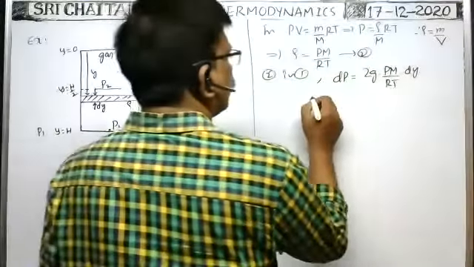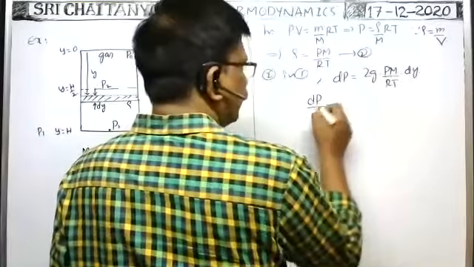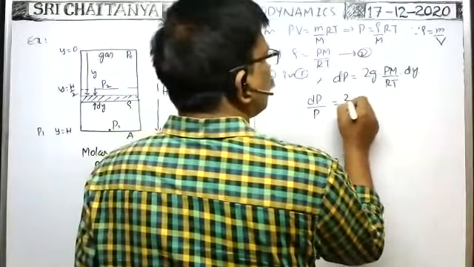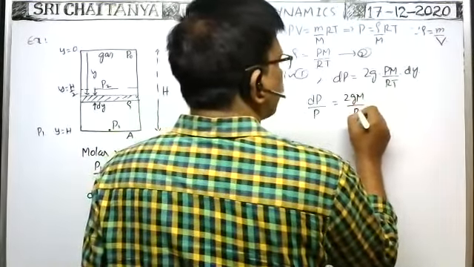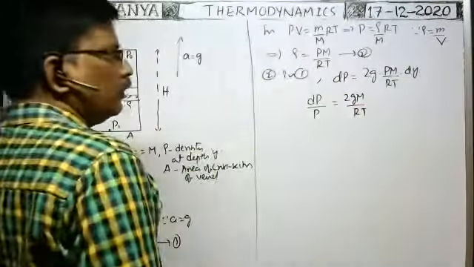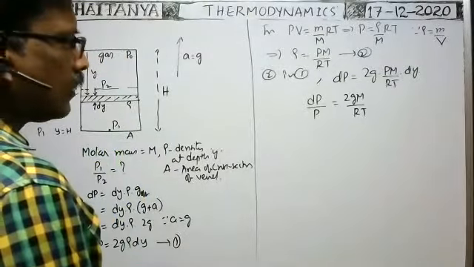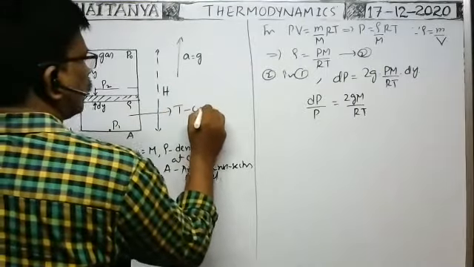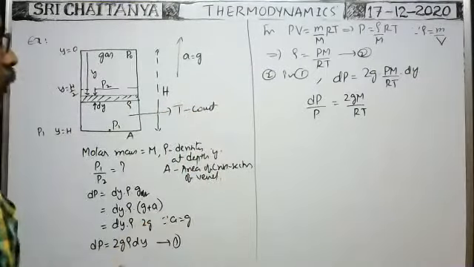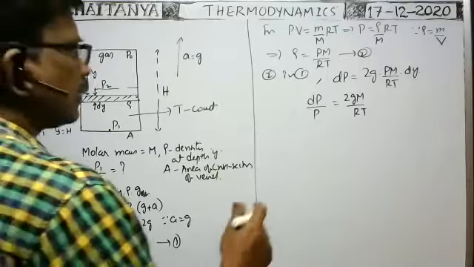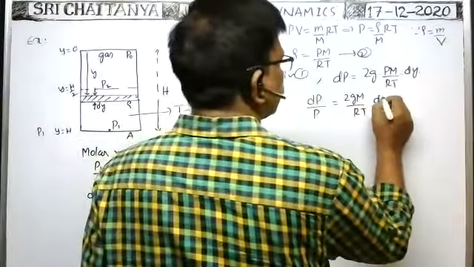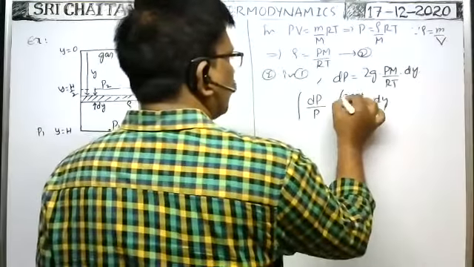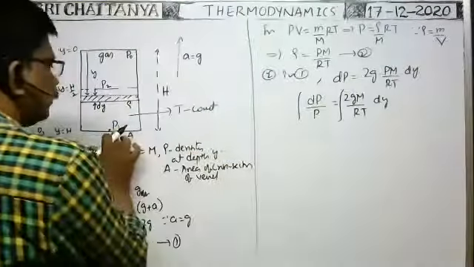So from this you write dP by P, you bring this P to the left. That is equal to gM by RT into dy. It is constant only, no? g is constant at the place. The temperature of the gas is maintained constant. So temperature constant, molecular mass constant. So everything is constant except this dy. Now integrate on both sides, because we want the pressure only, no?